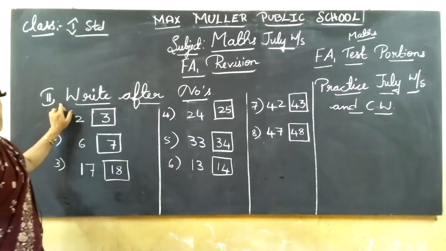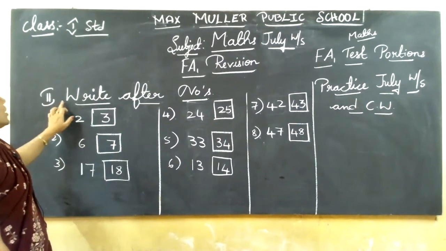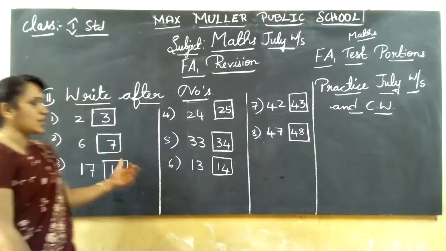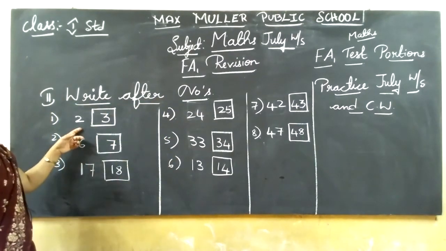So first main, what did we write? Before numbers. Now practice second main. That is right after numbers. It's there in your worksheet mains, July worksheet.